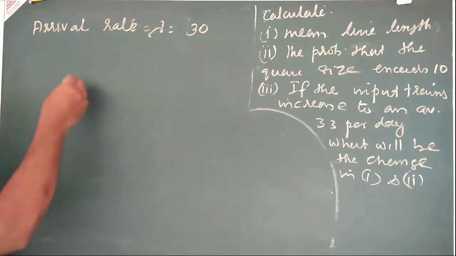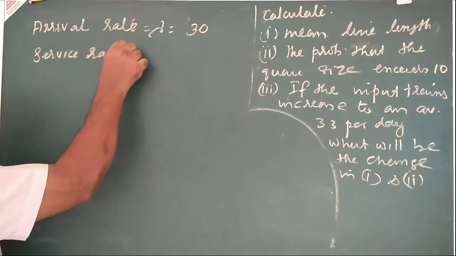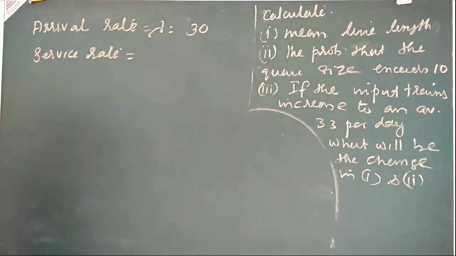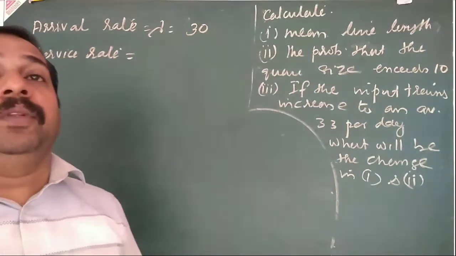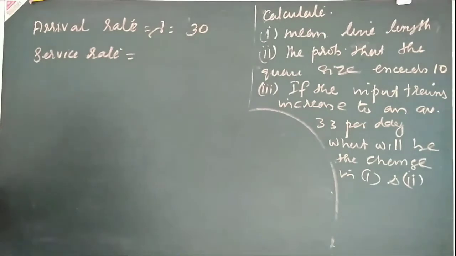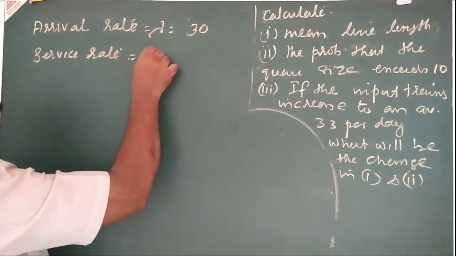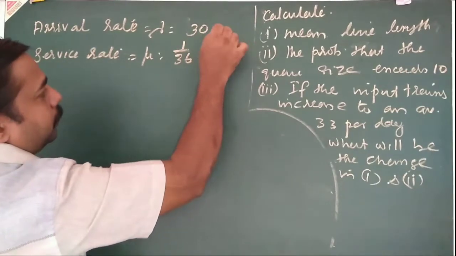What is the service rate? Service rate is not given per, it is only 36 minutes. So first you convert it to per minute. So mu is equal to 1 by 36 per minute.